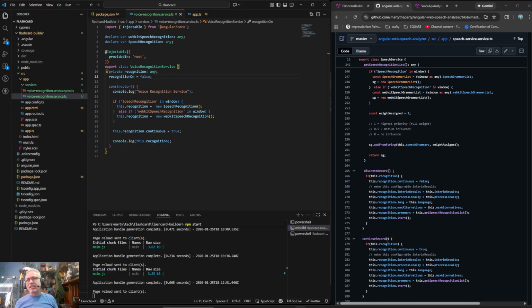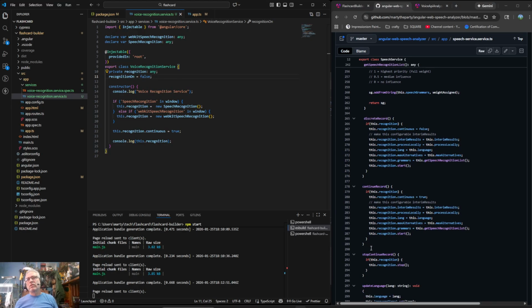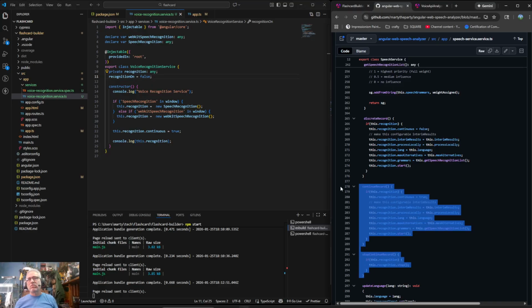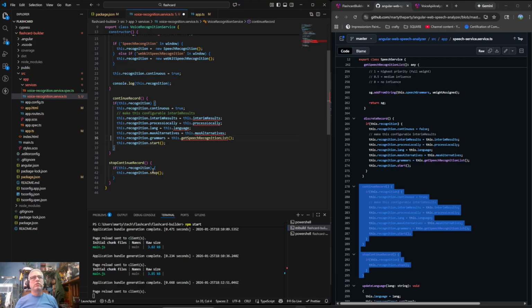So it looks like this is what I want. Okay, so continue and stop continue record. It looks like I just want these two functions. Let's see what happens. And yeah, I don't want anything other than this, I think.